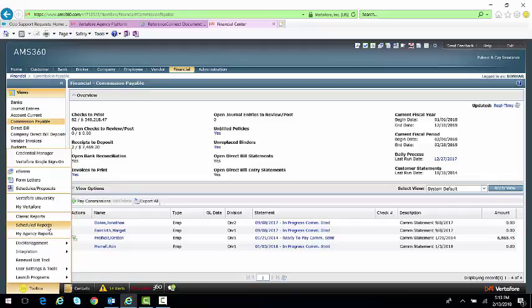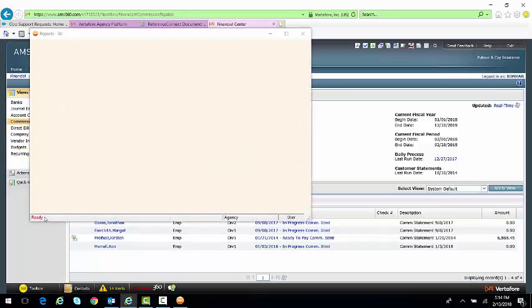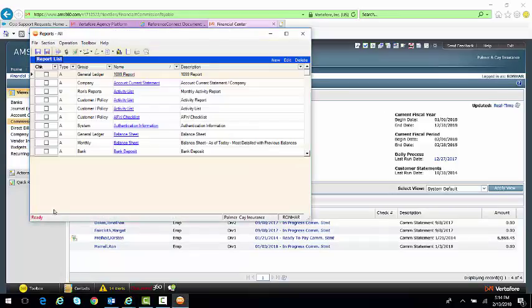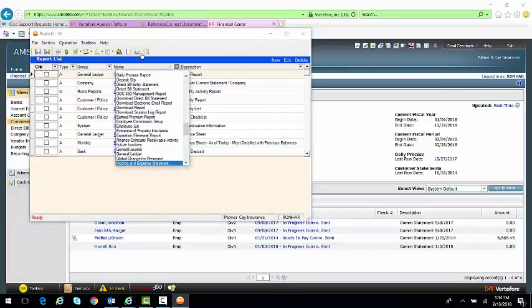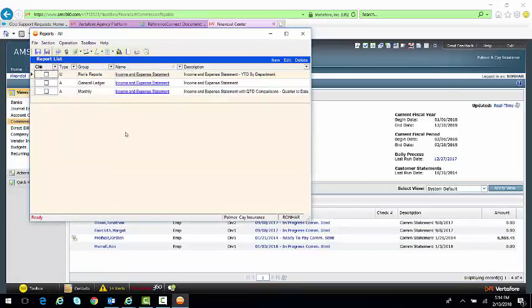These are reports that the system will schedule and create for you automatically, and you can push that report to any individual. Even if they're an individual outside of the agency, you can send it to them as a PDF file or as an Excel file, or a classic report, which are sort of the standard reports that come within your system. And if you wanted to see any one of those reports, like income and expense, you can change the variables of those reports.